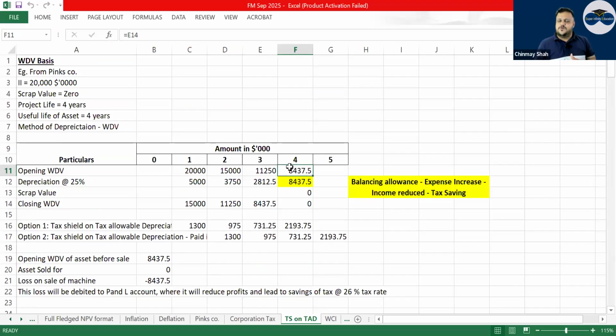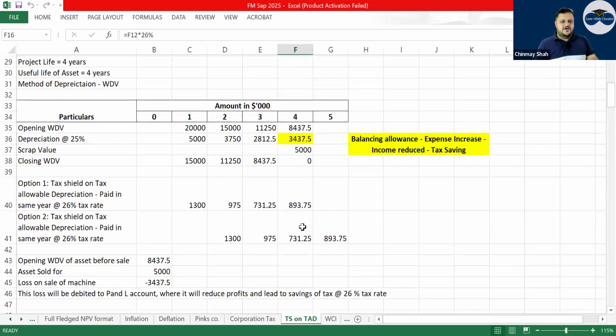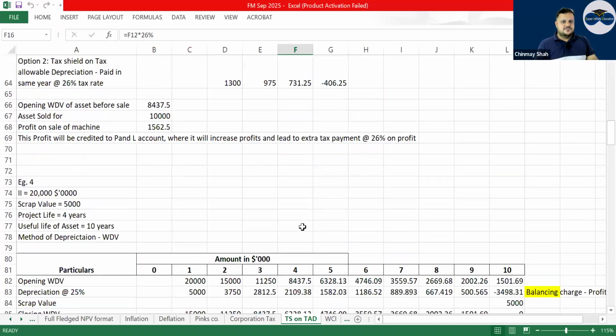Now see, 8437 is the opening WDV. The scrap value is full loss of 8437, and on that tax will be saved here, if paid in the next year or if paid in the same year. Here I don't have a problem. I have a problem here.